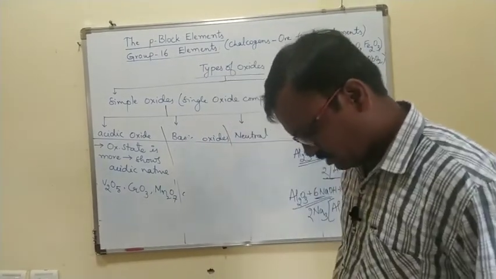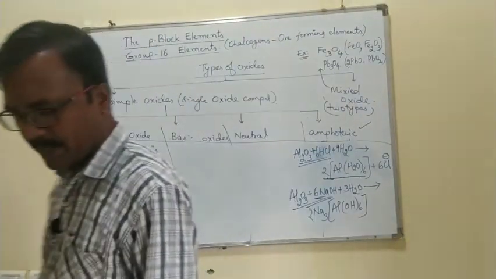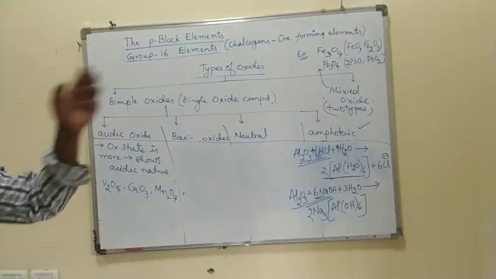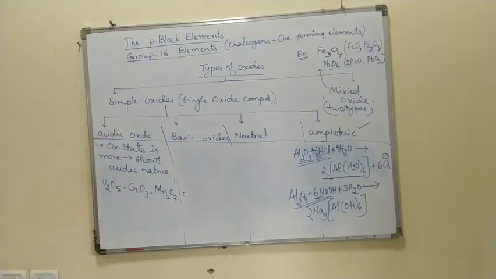Right? So: acidic, basic, neutral, amphoteric, and mixed oxides. These are the types of oxides.